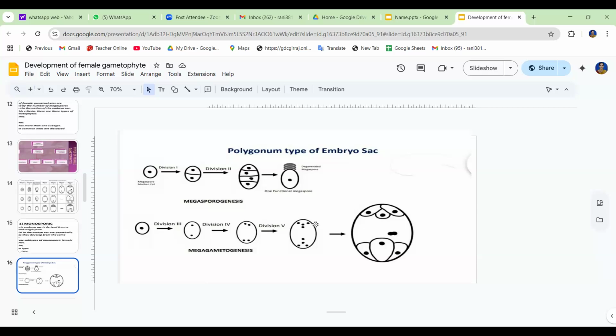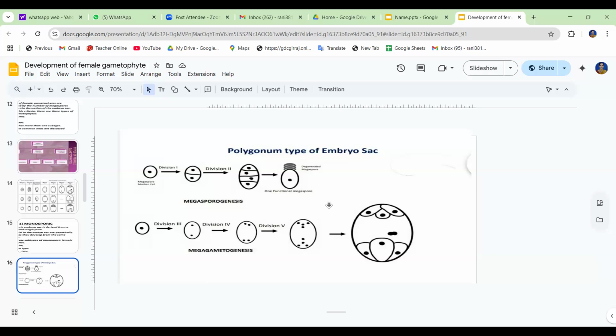The remaining 3 nuclei at the micropylar end, each surrounded by a very thin wall, form the egg apparatus. The other 3 nuclei at the chalazal end lie in a group, often surrounded by very thin walls, and form the antipodal cells.